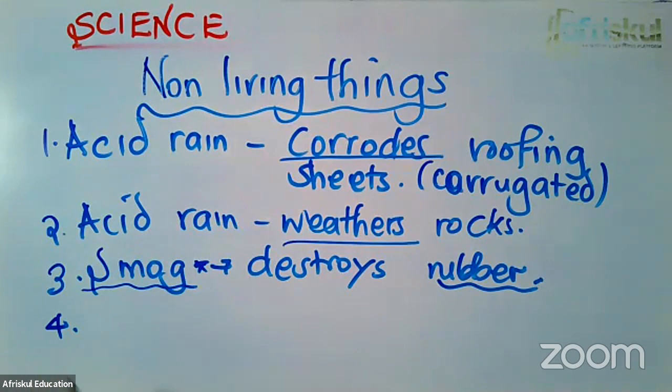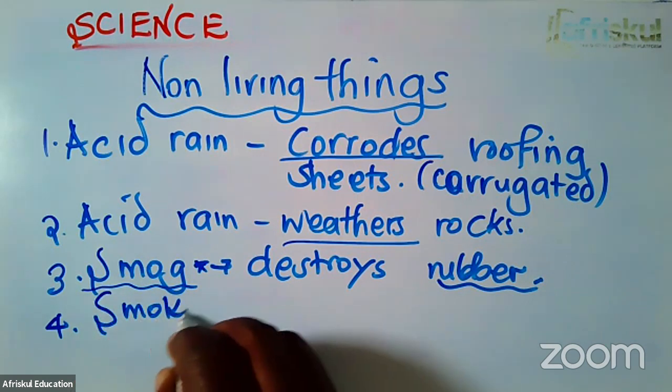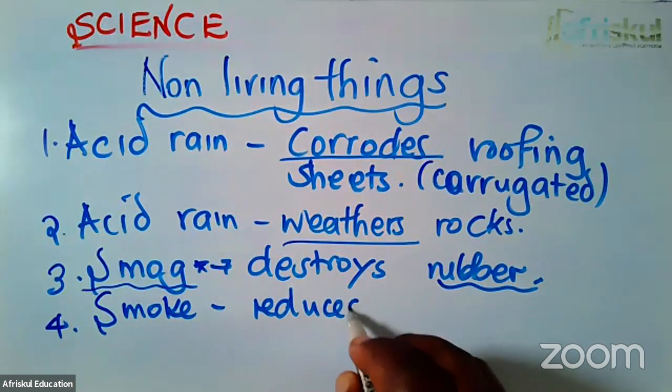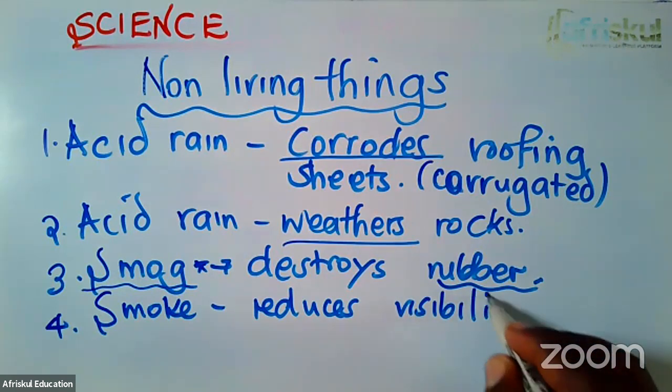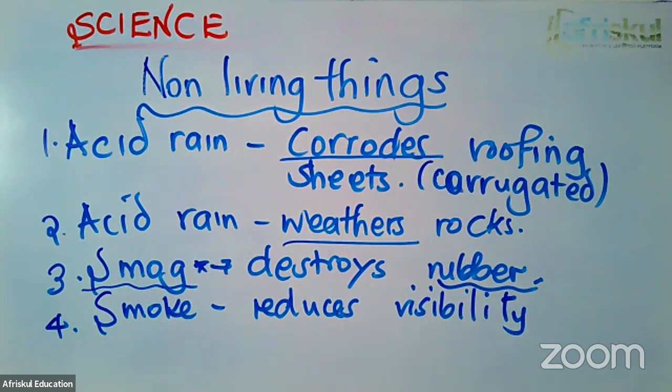And number 4 is that the smog and the smoke reduce visibility. Very thick smoke reduces visibility. It can easily cause even accidents on the road. If a vehicle passes you and it is producing a lot of smoke, you have to let it go fast because you cannot see clearly whatever is ahead of you. If a vehicle overtakes you and produces a lot of dust, you have to let it go, lest you find yourself with your vehicle in the bushes, since you cannot see very far ahead.